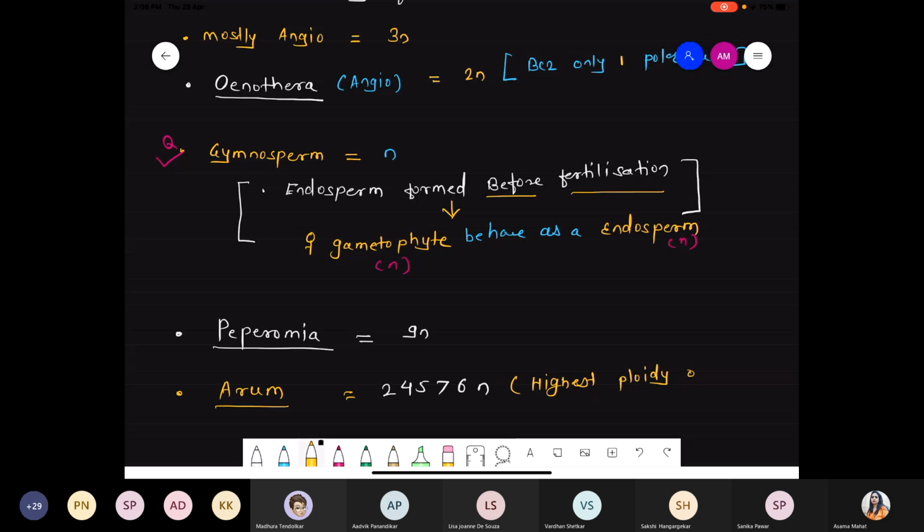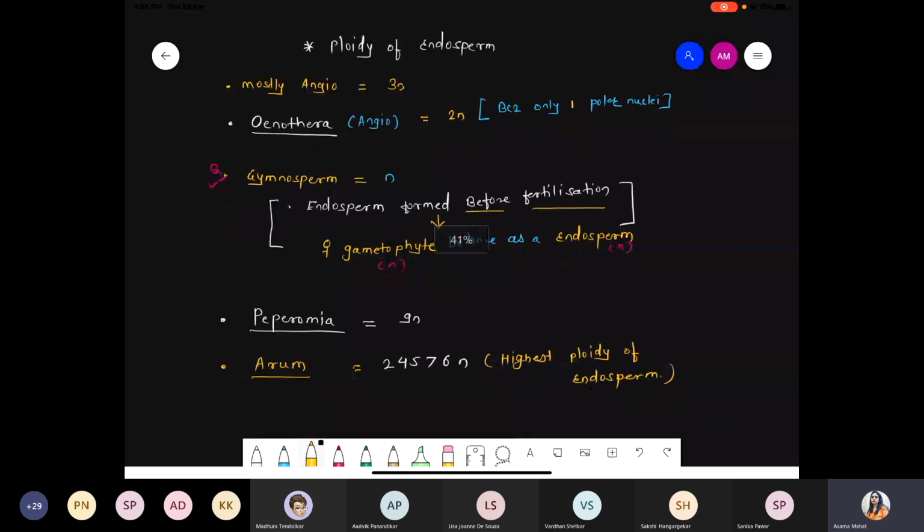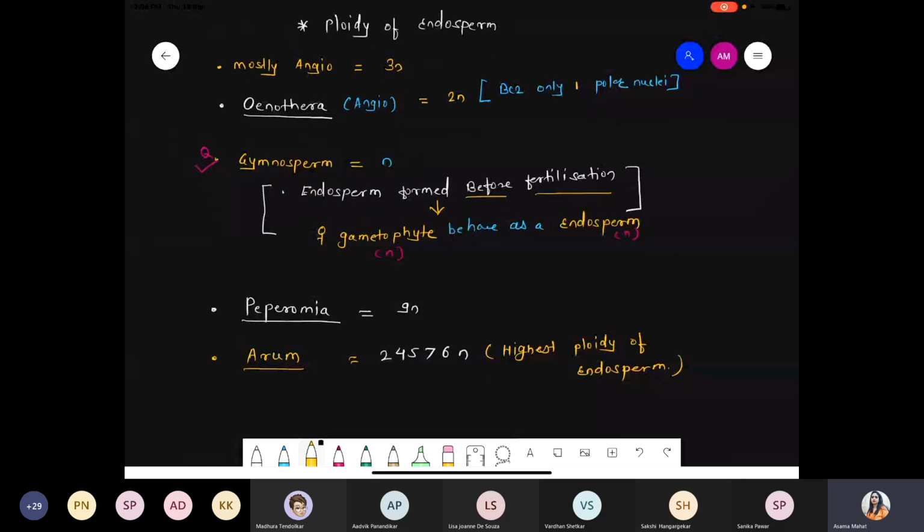That's it. So this is some more information related to what kind of ploidy levels are present in angiospermic conditions. Oenothera comes under angiosperm, but its megaspore development is quite different. Next one is Peperomia, and the last one is Arum. Those have the highest endosperm ploidy. Got it? Done?